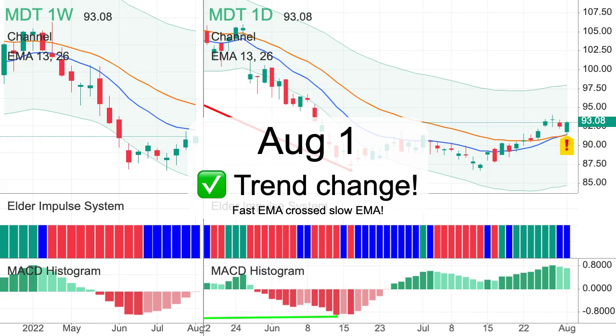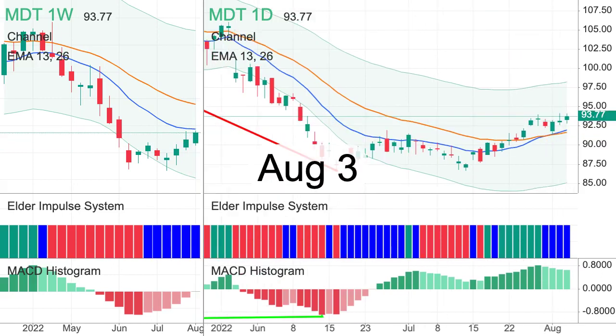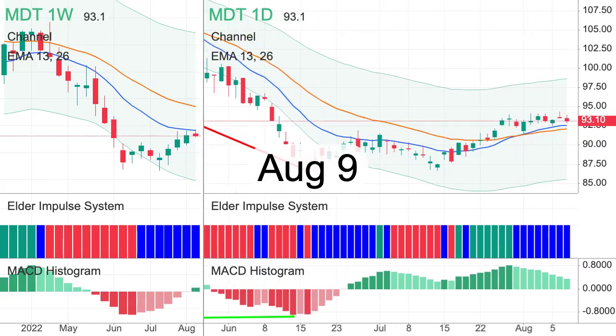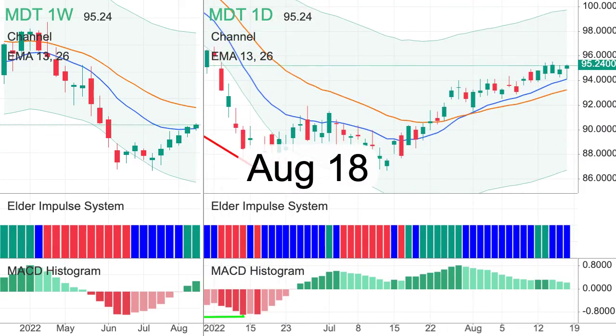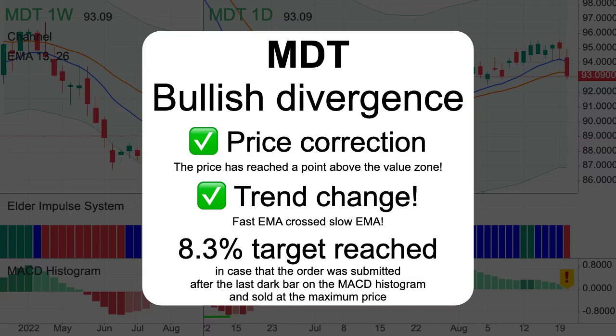Fast EMA crossed slow EMA. MACD histogram crossed the zero line. 8.3% target reached.